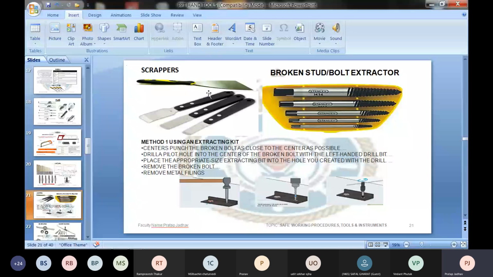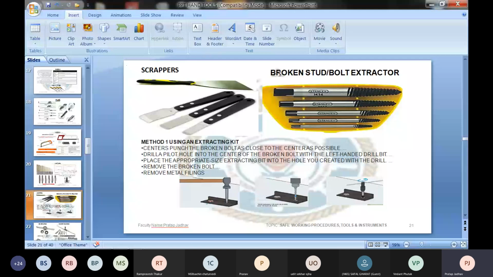You may get straight scrapers and round scrapers. If the surface is round, we can go for a round scraper. If the surface is straight, we can go for a straight scraper. That is what we call the scrapers. Next to that is the stud or bolt extractor, the broken stud or bolt extractor.